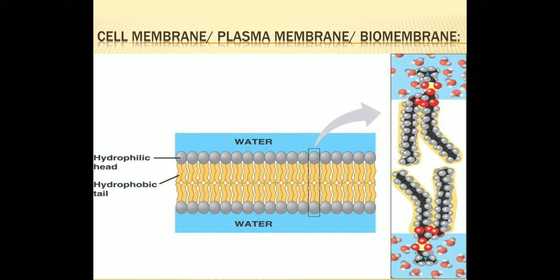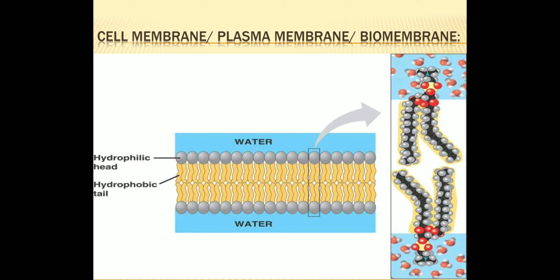The heads are hydrophilic, so they come in direct contact with water, and the tails are hydrophobic and are present in the inner layer. So due to this, the tails never come in direct contact with the aqueous surrounding. Aqueous means watery surrounding. So the heads, they are polar, hydrophilic, so they face the aqueous surrounding, whereas the tails are inside, hydrophobic, non-polar, so they never come in direct contact with the aqueous surrounding.